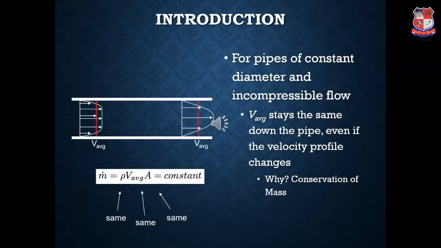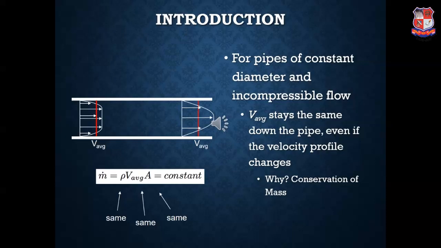As we see the velocity distribution, now we will consider different types of pipes. For example, if we are considering a constant diameter pipe with incompressible flow, you will observe that the average velocity remains the same down the pipe. Even if the velocity changes, there will be no change in mass.